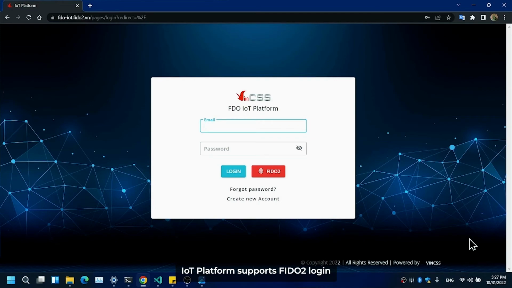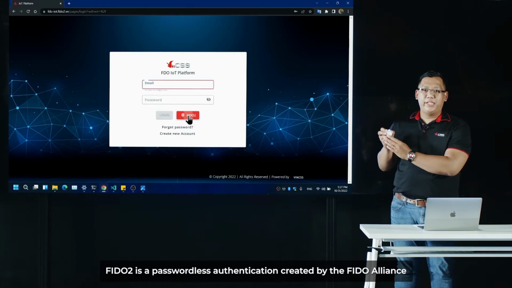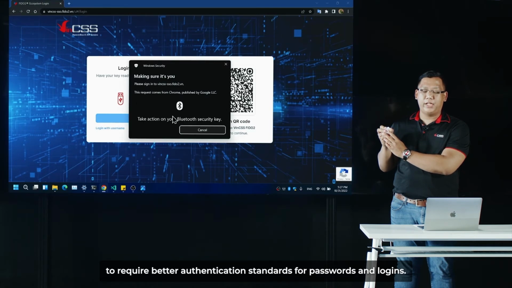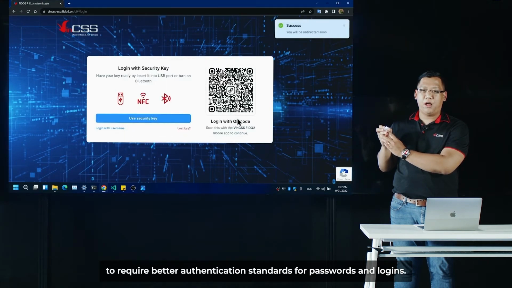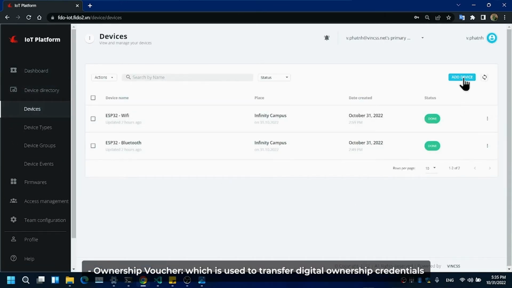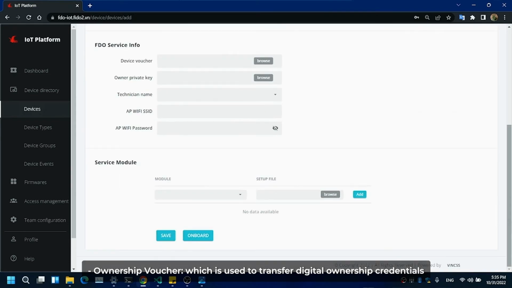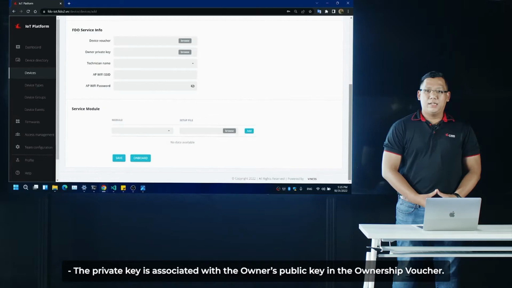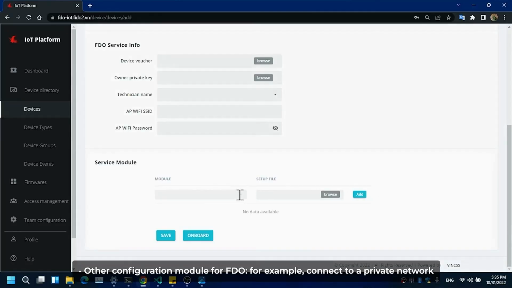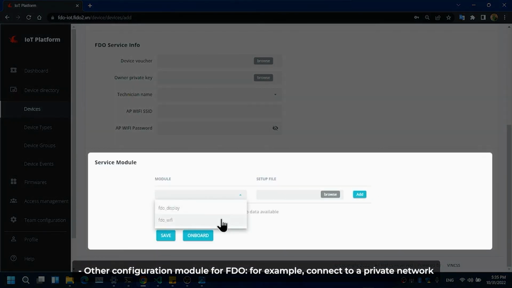IoT platform supports FIDO2 login. FIDO2 is a passwordless authentication created by FIDO Alliance to require better authentication standards for passwords and login. In IoT platform, we have ownership vouchers, which are used to transfer digital ownership credentials from one owner to another without the need to power on the device. The private key is associated with the owner public keys in the ownership voucher. Also, we have other configuration modules for FDO, for example, connecting to a private network.